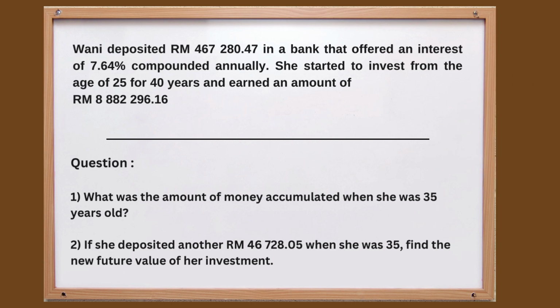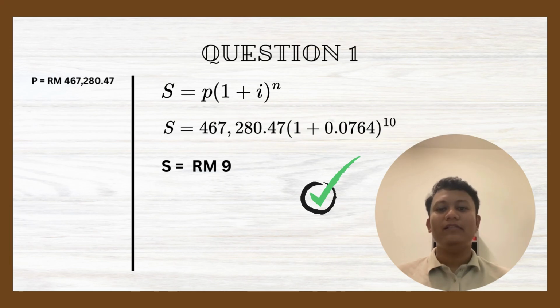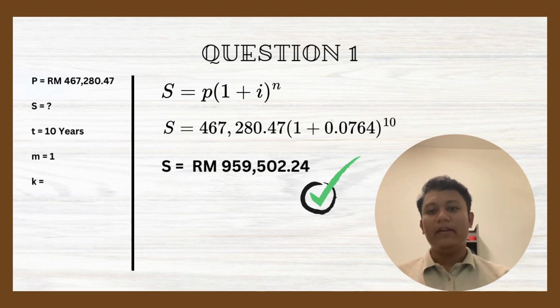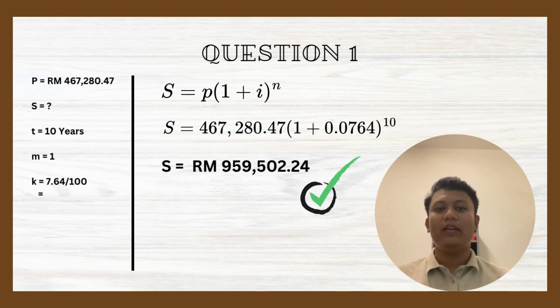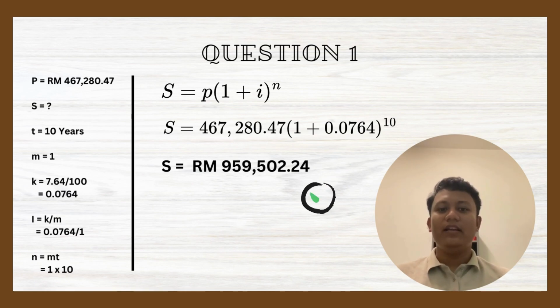So I will explain how to get the answer for question 1, and I will analyze all the keywords given in the question. So the principal is RM467,280.47. The future value is unknown and I will search the amount of it. The time is 10 years and frequency is 1. So the interest rate is 7.64% or 0.0764. I is the interest rate per interest period, which is 0.0764 per 1. N is the number of interest periods, which is MT, 1 times 10.